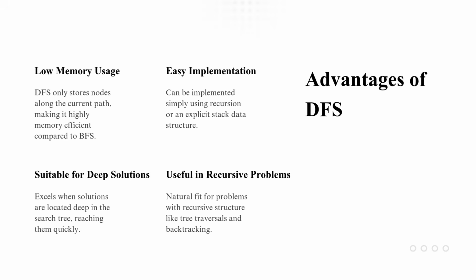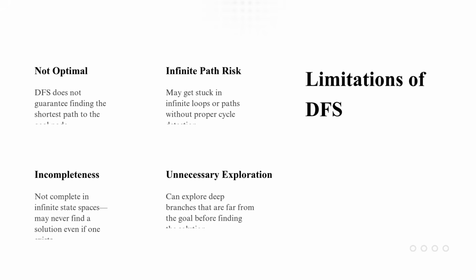However, DFS is not perfect. Let us now discuss its limitations. One major limitation of DFS is that it does not guarantee the shortest path. The algorithm may explore a very deep branch even when a shorter solution exists elsewhere. Another issue is the possibility of getting trapped in infinite paths if cycles are not handled properly. DFS can also become inefficient when the search depth is extremely large. Additionally, because DFS prioritizes depth over breadth, it may spend significant time exploring irrelevant branches. These limitations show that the choice of search algorithm depends heavily on the problem requirements.